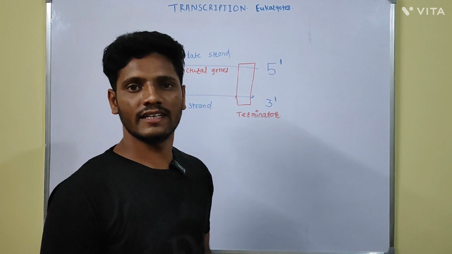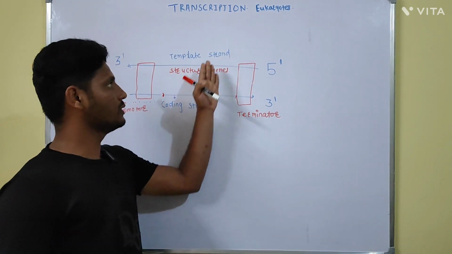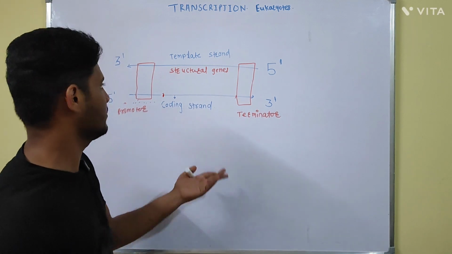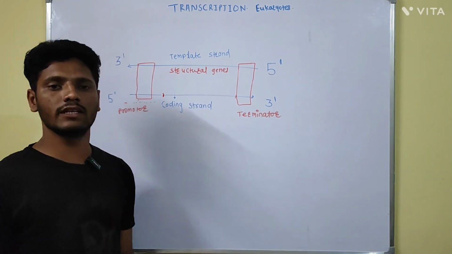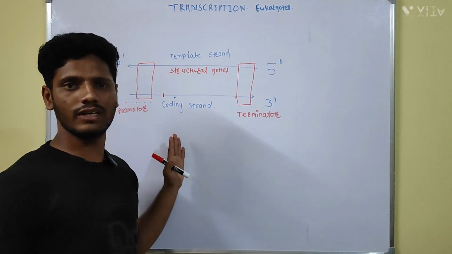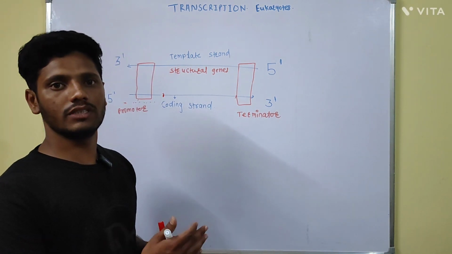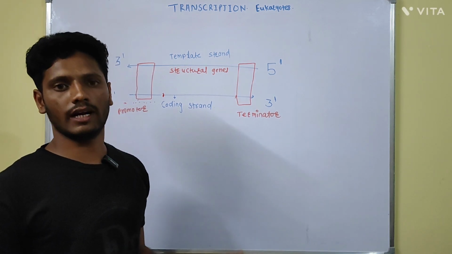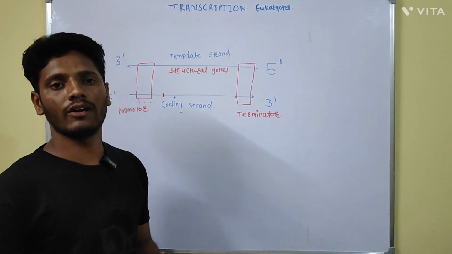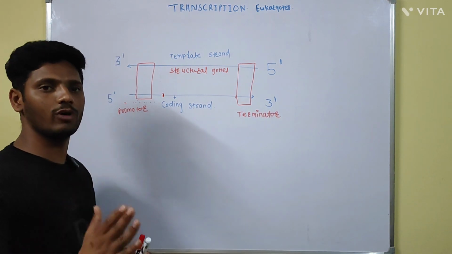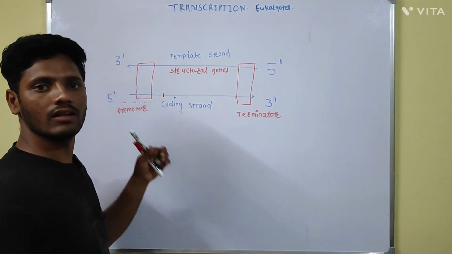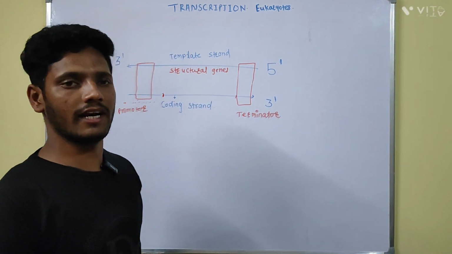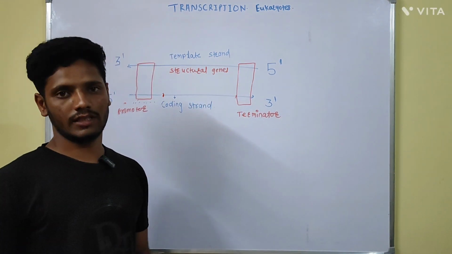Most of the students get confused about which is the coding strand, which is the template strand, which is the 5' end, which is the 3' end, which is the promoter region and the terminator region. Actually, it is very simple. The strand on which the Tata box or Pribnow box is present is the coding strand and it will act as the 5' end. Means the promoter region is present at the 5' end of the coding strand, and its complementary strand will act as the template strand.